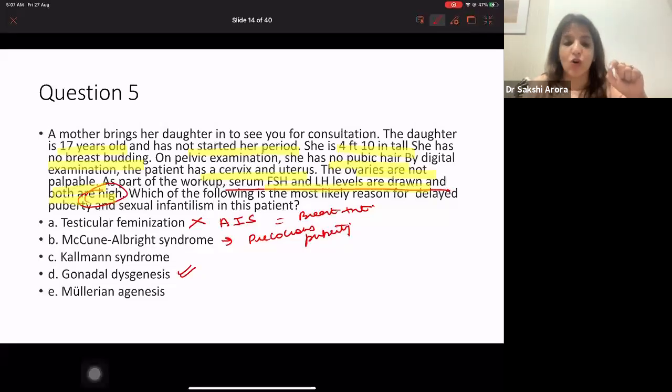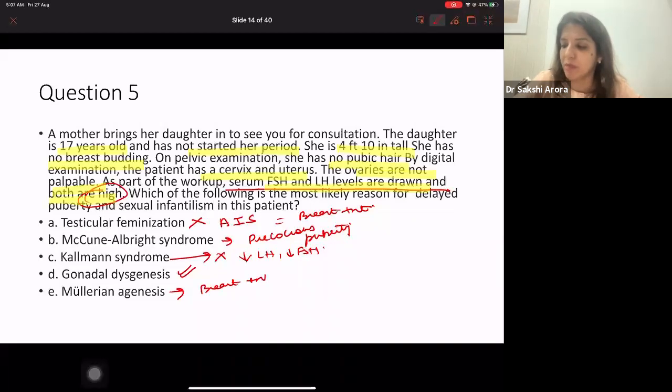You get cafe au lait spots and you get precocious puberty. Kallmann syndrome, why not? Because the levels of LH and FSH have to be decreased in Kallmann syndrome. Why not Mullerian agenesis? Because in Mullerian agenesis, proper breast development will be present.